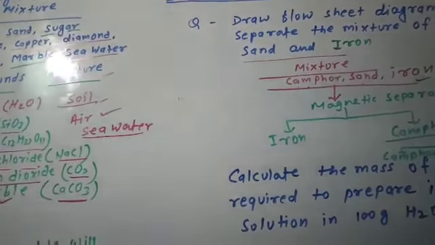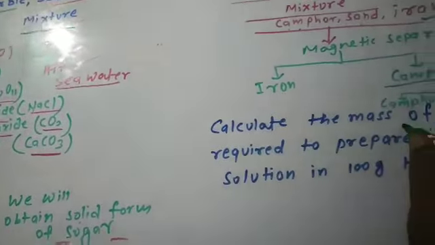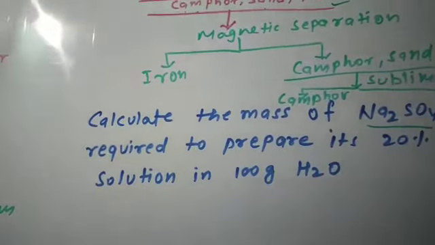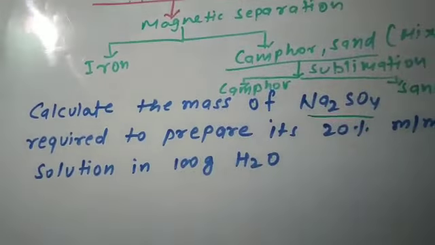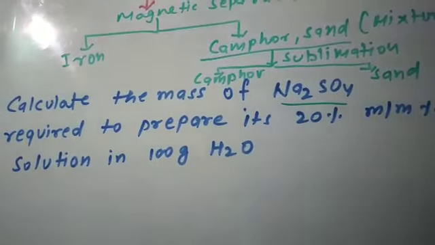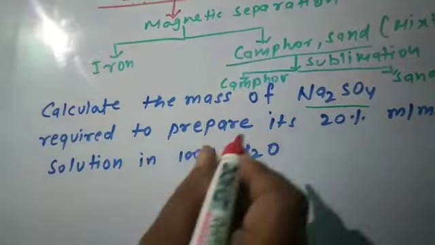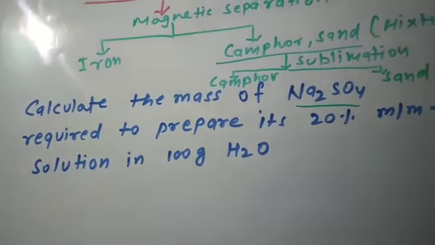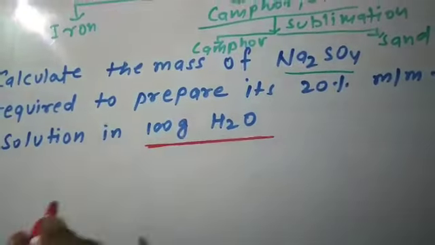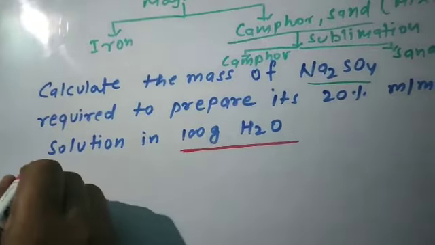Last question of this video is, calculate the mass of Na2SO4. Na2SO4 is sodium sulfate. Required to prepare its 20% mass by mass percent. 20% mass by mass percent of sodium sulfate is given. 20% solution in 100 gram H2O. So what are the things given?